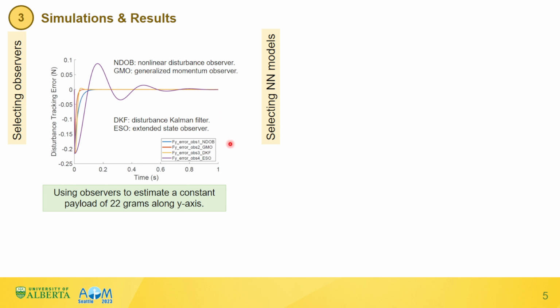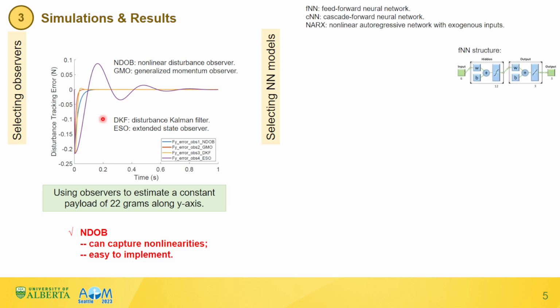The results show that the performance of nonlinear disturbance observer, generalized momentum observer, and disturbance Kalman filter are significantly better than extended state observer. Considering that the nonlinear disturbance observer can capture nonlinearities and is easy to implement, the nonlinear disturbance observer is selected.